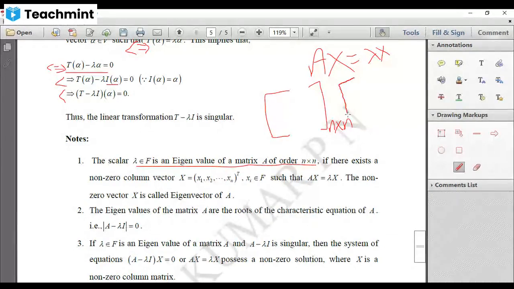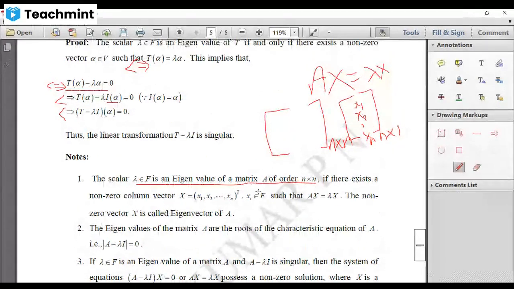So what must be the order of x? It has to be a column vector, because we can multiply two matrices provided the columns of the first matrix equal the rows of the second. So this has to be of order n cross 1. Since it's a vector, it can have only one row or one column. Since there are n rows, the column has to be one. That is what we have written here: x1, x2, up to xn transpose. This is your x, a column matrix.